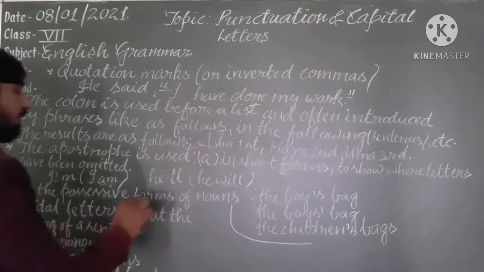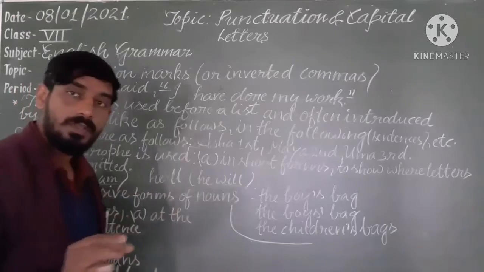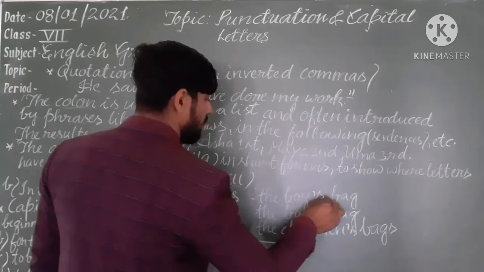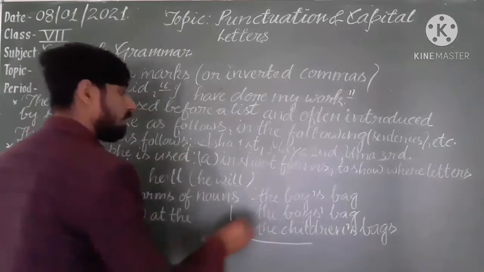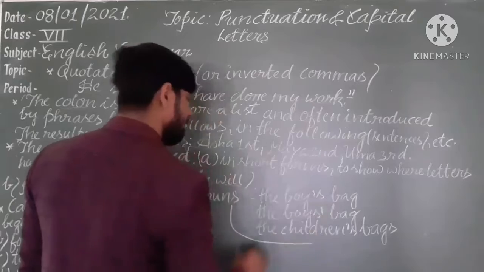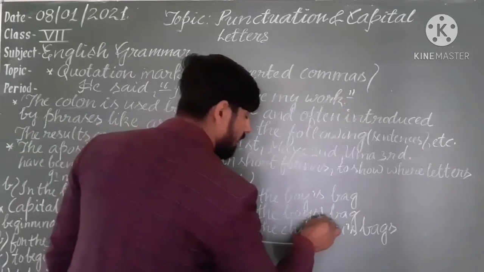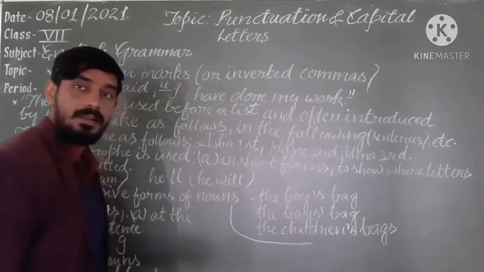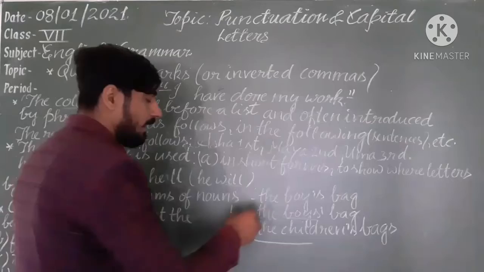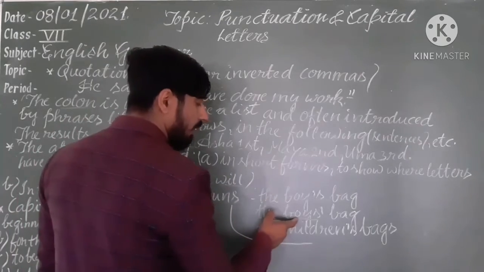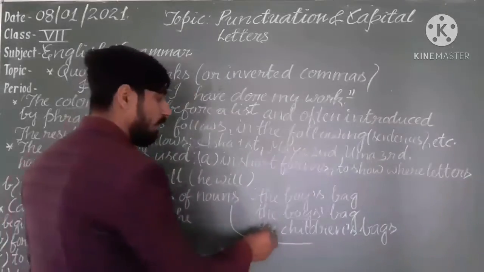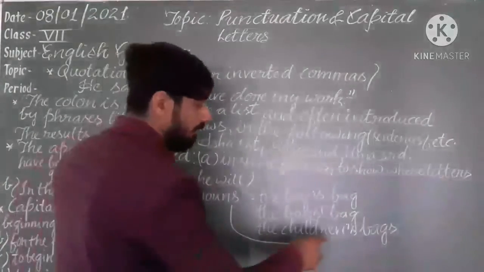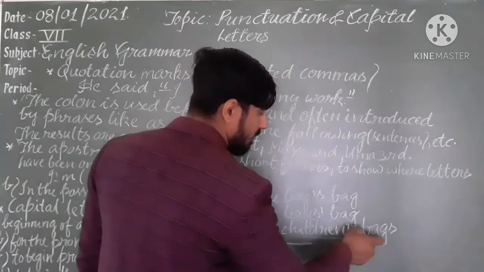In the possessive forms of nouns, we use an apostrophe. The boy's bag shows possession. The boy is singular, so here you are using apostrophe s. When boys is plural, after the s we will use an apostrophe. Boys' bag means more than one boy. Here we are talking about singular and here about plural. With children, because you know that children is a plural word, after children we will use apostrophe s. Children's bags means plural.